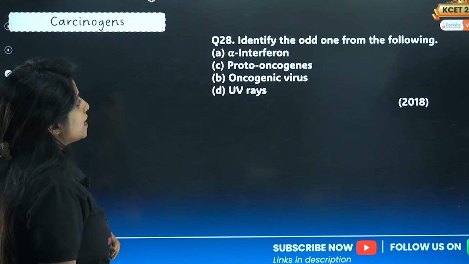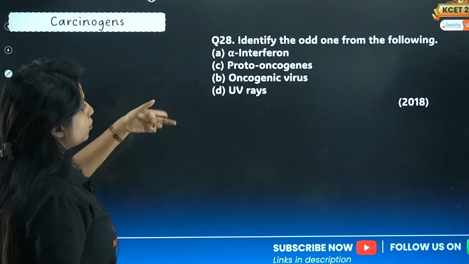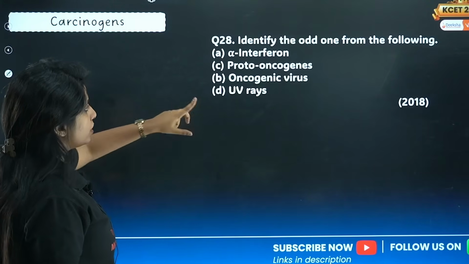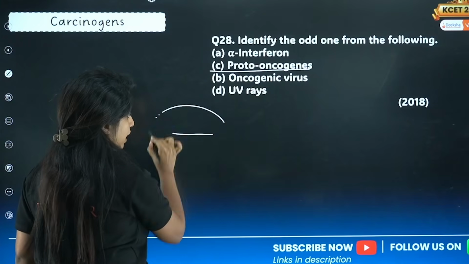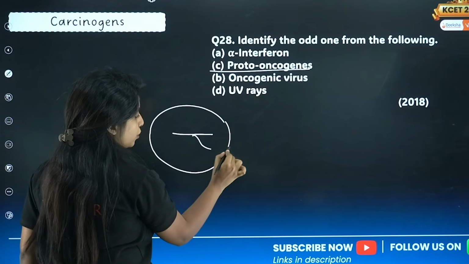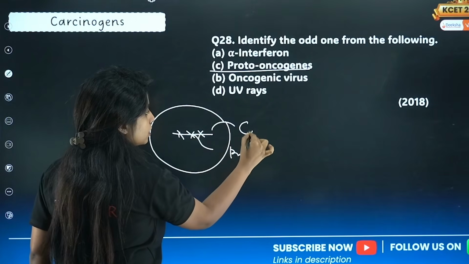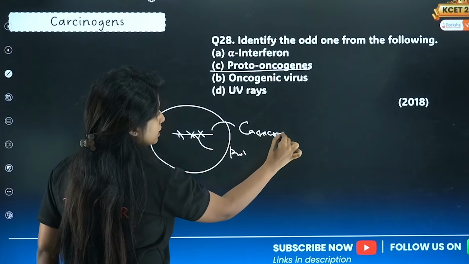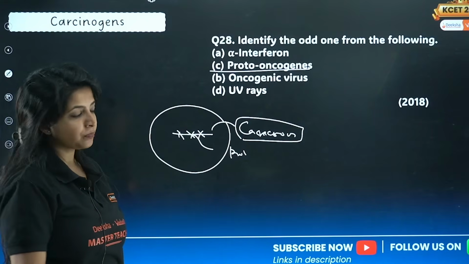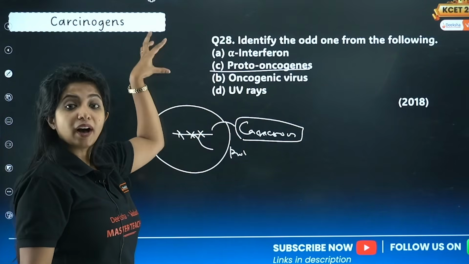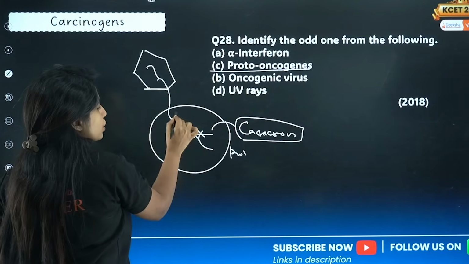Let's go ahead. Identify the odd one from the following: alpha interferon, proto-oncogenes, oncogenic virus, UV rays. So proto-oncogenes, my dear children, are normal genes that we have in our body, and they produce normal proteins as well. But suppose some mutation happens, they turn the cell into a cancerous cell, that is known as proto-oncogenes. Now you have oncogenic viruses that carry a gene that can cause cancer and they transfer it to human beings.